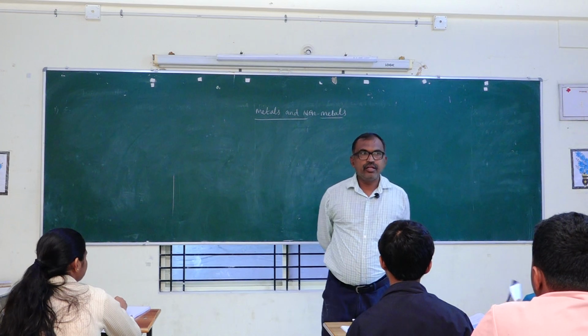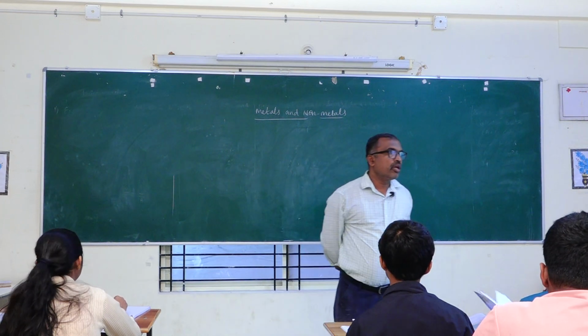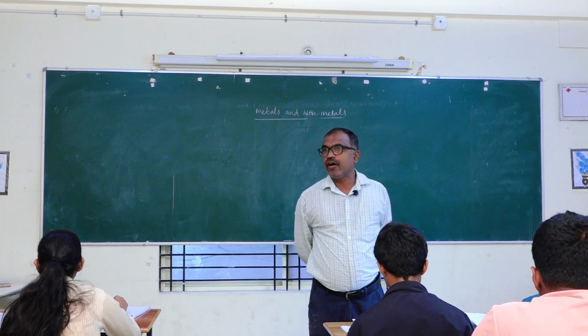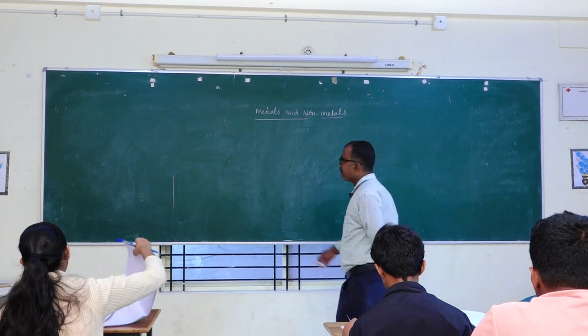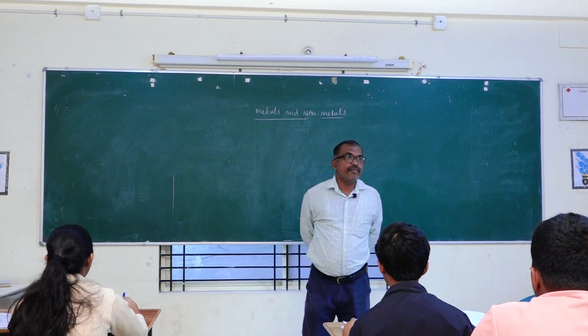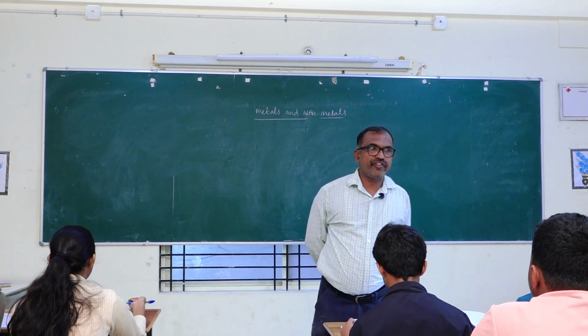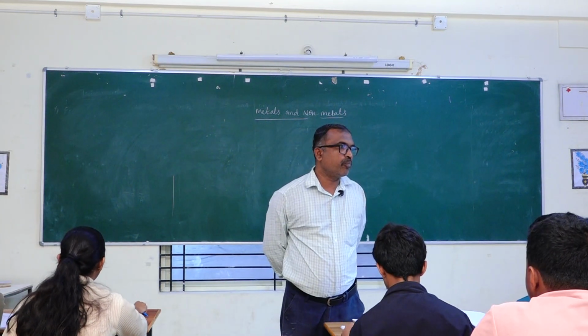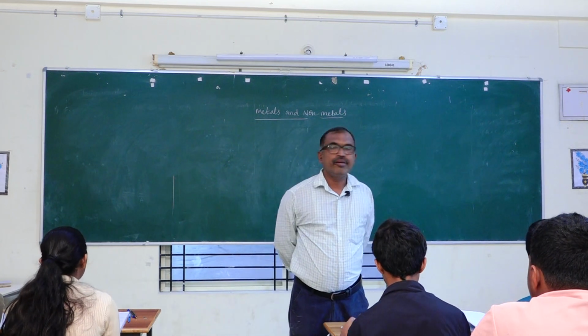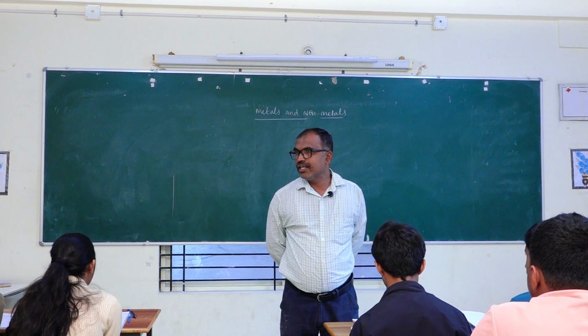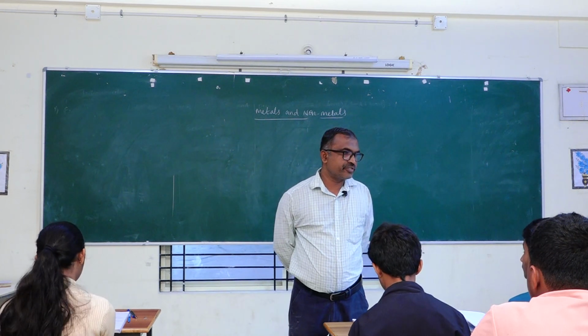First of all, we discussed the physical properties of metals and non-metals. Before that, we discussed that elements are classified based on physical properties into metals, non-metals and metalloids.